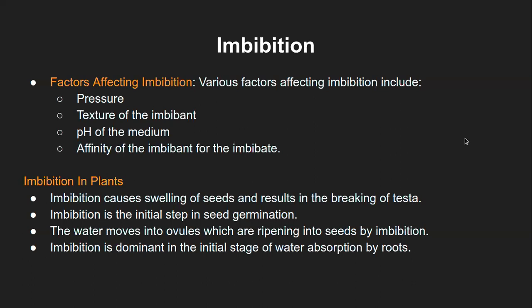I must clarify, when we talk of all these processes, we always tend to tell what the end result is. That does not mean that, as I just pointed out, transport of water throughout the plant is imbibition, but that is the end goal, right? So imbibition is only a surface phenomenon, only the surface absorption.